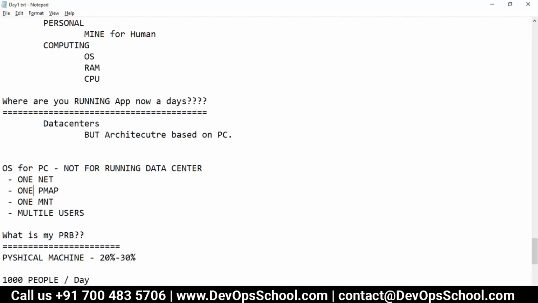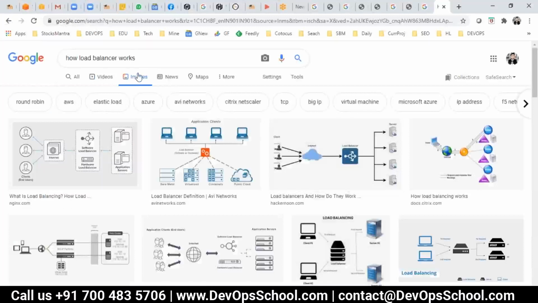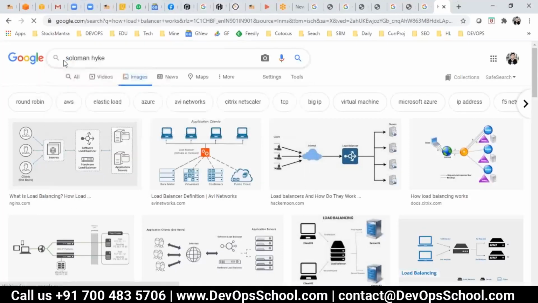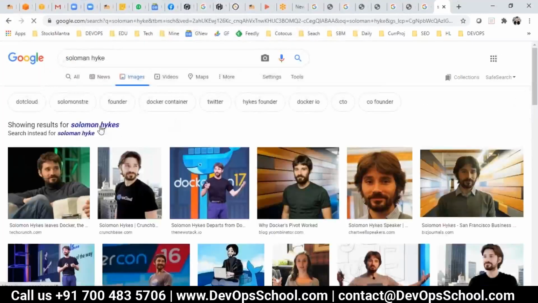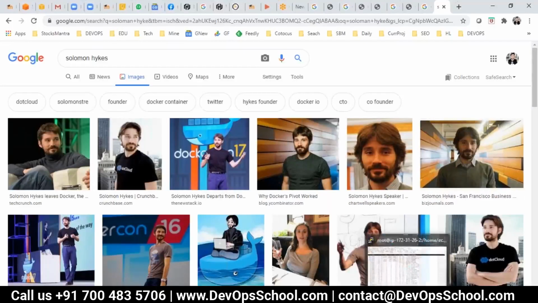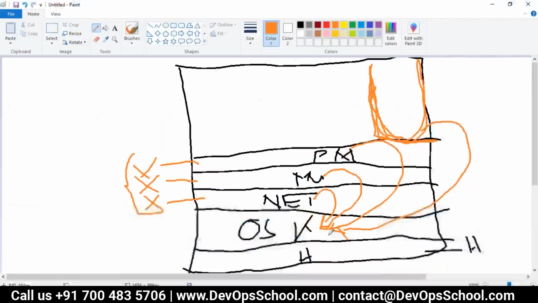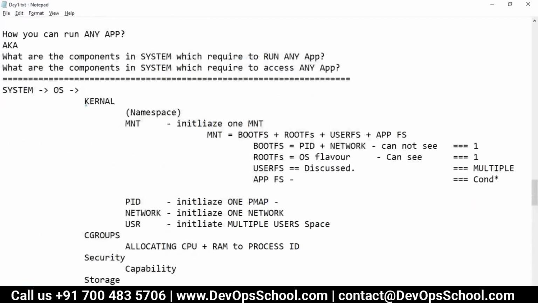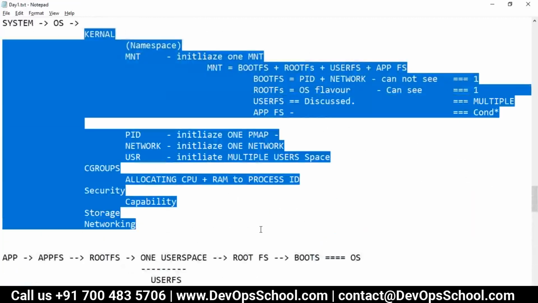So that is not good. Then there is one guy, his name is Solomon Hykes. This guy said, no problem. You will not do that. I understand your problem. I will do that. I know that you have all the libraries in the kernel, and I clearly stated, guys, what you have in the kernel. Never forget this. You have everything.